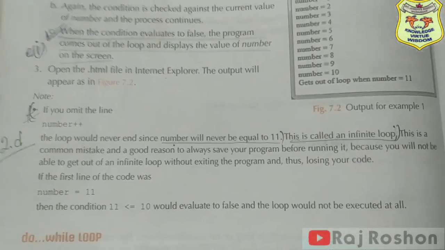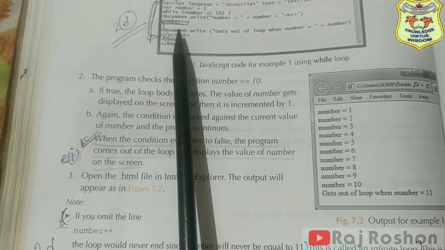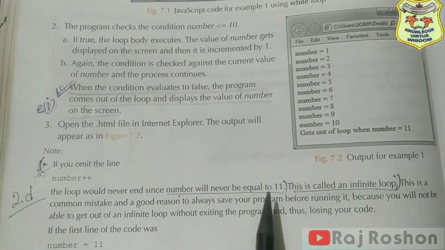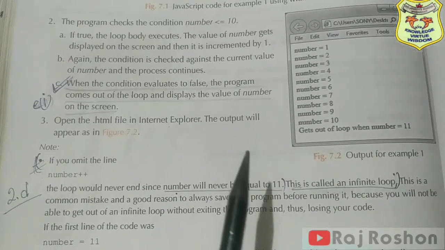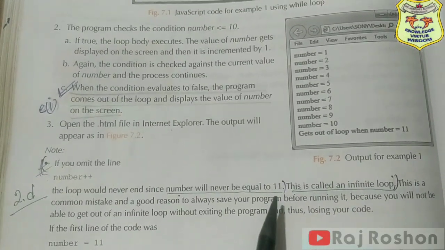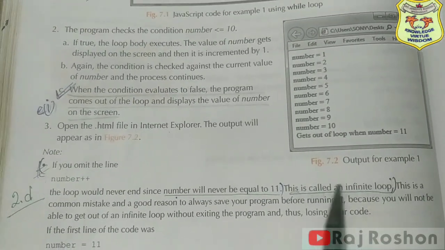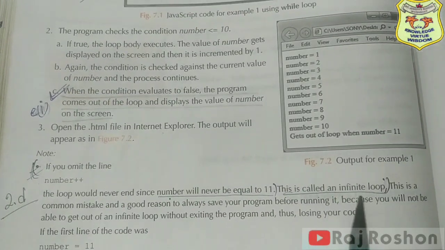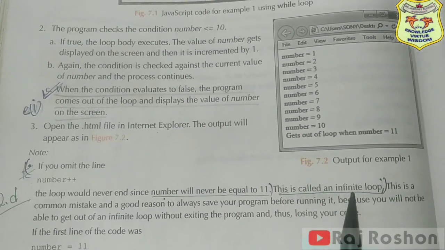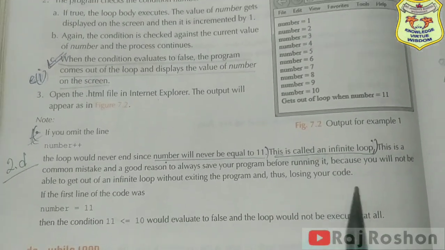So here you see, if you omit the line number plus plus, that is this line, what will happen? The loop would never end, since the number will never be equal to 11. If it does not increment, it will not come to 11. Okay, so if the number is not incrementing, it will not reach 11, and it becomes an infinite loop. So it will never end. So what is the definition of infinite loop? The loop that never ends is called an infinite loop. You also have a question in question number 2D, so you can write that answer.